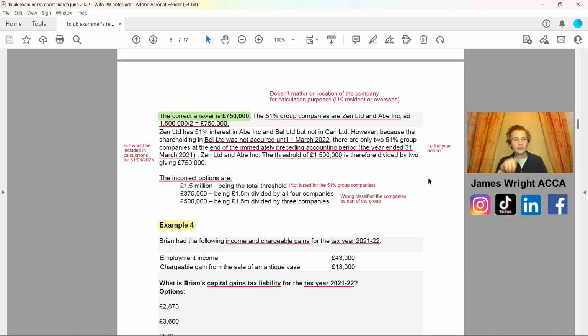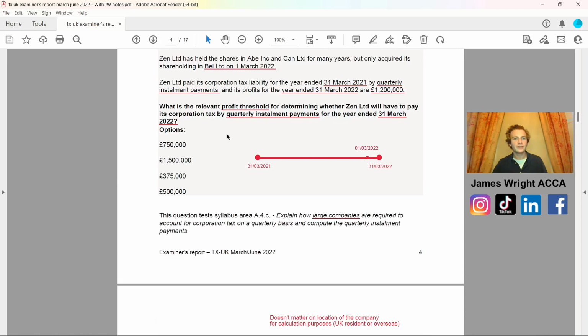the year before. This would mean that Bell Limited does not count for the 2022 year, but it would be included for the calculations in the 31st of March 2023. The threshold is 1.5 million and therefore divided by 2 to give us 750,000. Coming to what the question was asking, what is the relevant profit threshold for determining whether Zen Limited will have to pay its corporation tax by quarterly instalments?